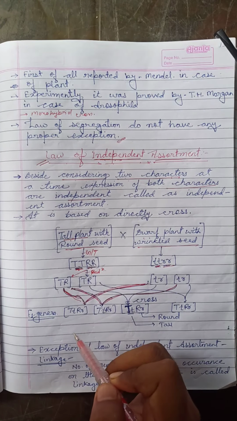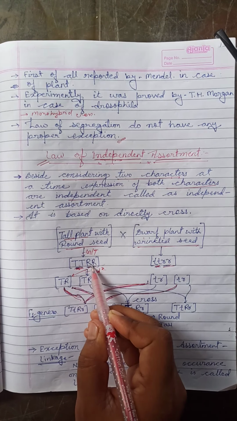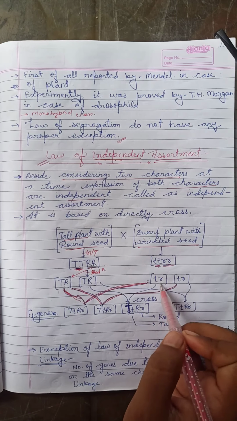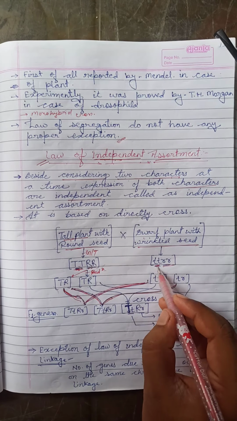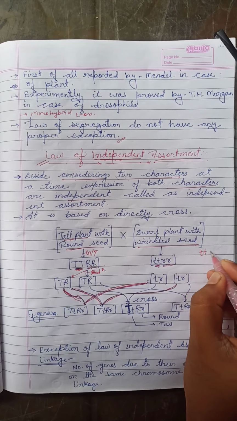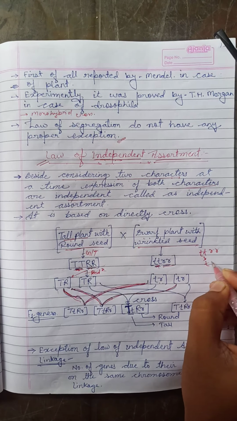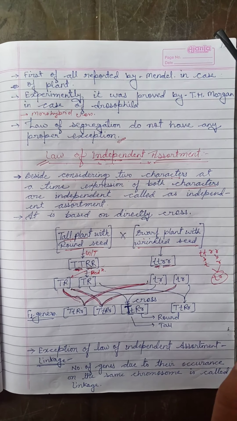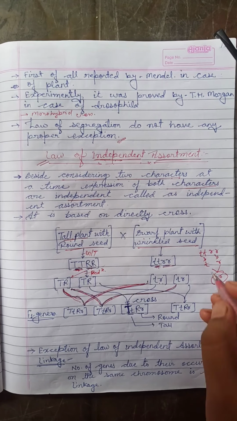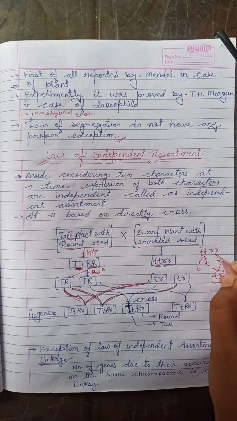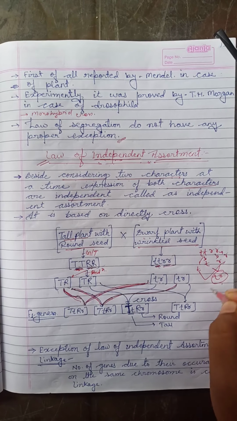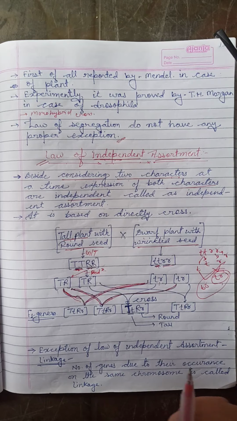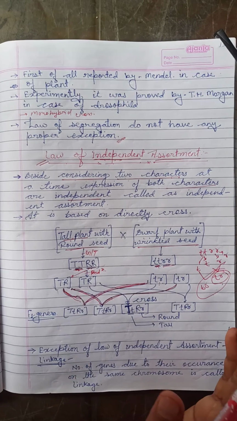Two types of gamete will be formed here, that means capital T and capital R, capital T and capital R. It is also applicable for the same type, because as you know, capital T and capital T produce one T and one R, so TR and TR. Same here for T and here for R, it will produce TR. That's why we are representing TR and TR here, and small t, small r, capital T and capital R.